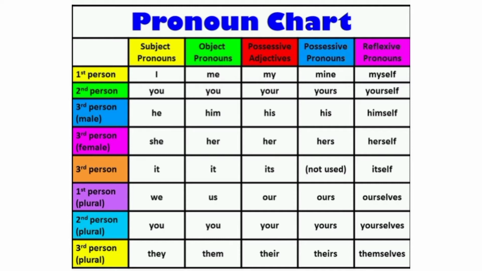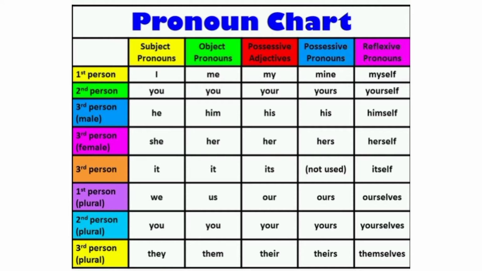In female, she, in object pronouns her, and last, reflexive pronouns, herself. Reflexive pronouns end with self only.